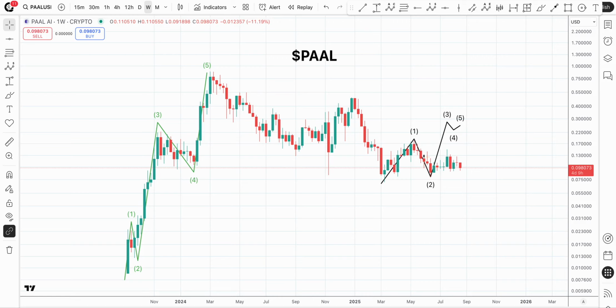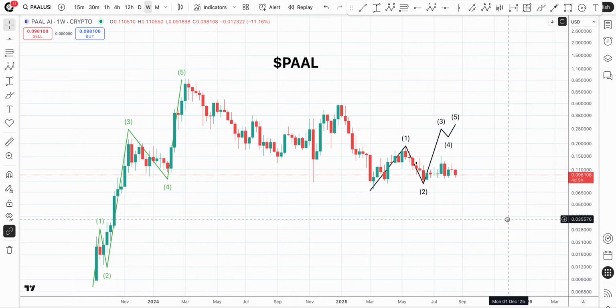What's going on, X? Welcome to Quantum Ascend. I have PAAL AI up on the screen, the 1 week price chart. Gonna dive into Altseason Targets, wave 3, 4, and 5. Where are we headed here for PAAL? So let's go ahead and dive in.